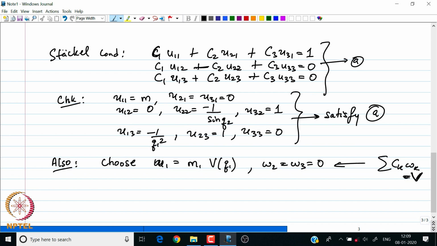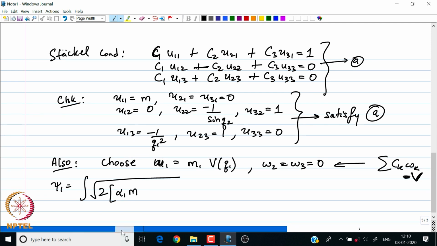So once we have found Ui's and Wi's, we can directly write down our separable solution. My psi 1, from Stäckel's result, is the integral of square root of 2 times alpha 1 times U11, where U11 is m, plus alpha 2 times U21, and so on.